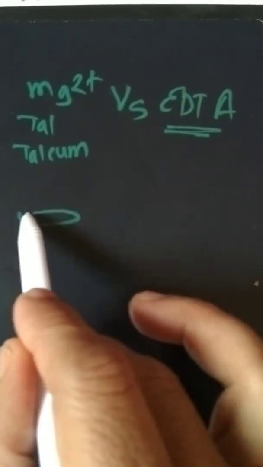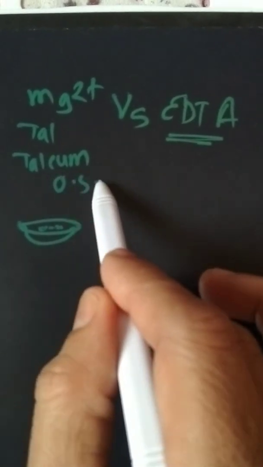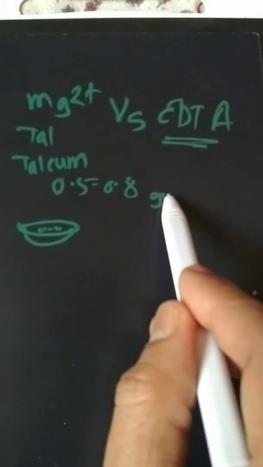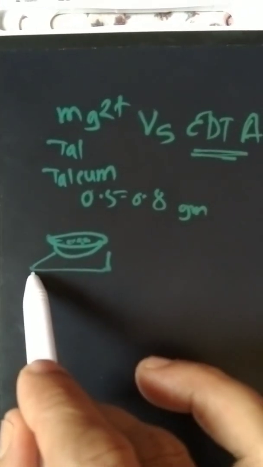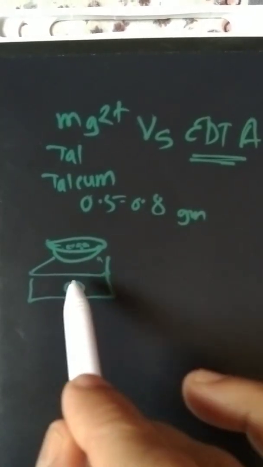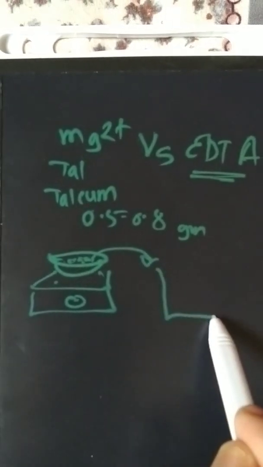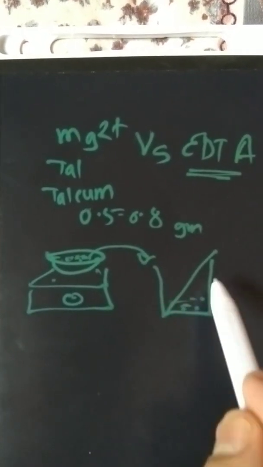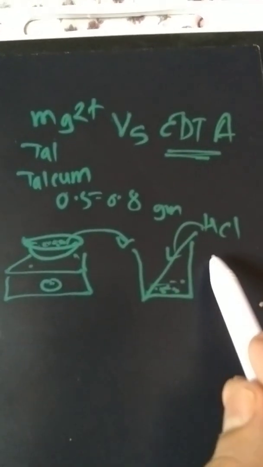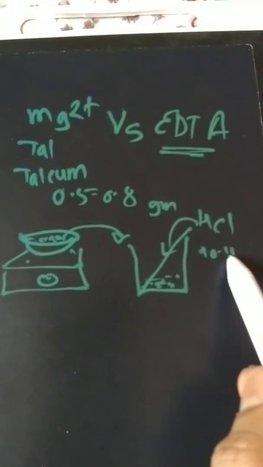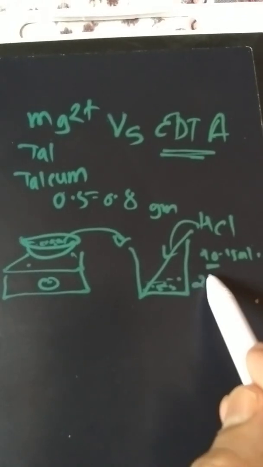The talcum powder is taken on a watch glass, about 0.5 to 0.8 gram, weighed on the digital balance by taring it. Then the talcum powder is transferred into a beaker containing a glass rod, and concentrated HCl is added to it, about 10 ml is sufficient, and about 20 ml water is added.